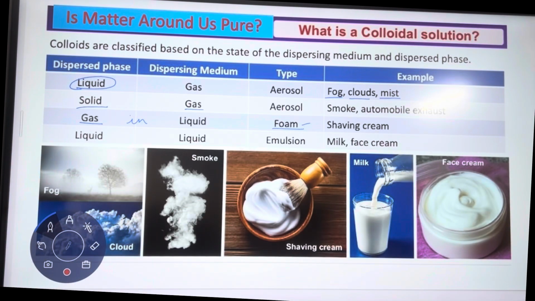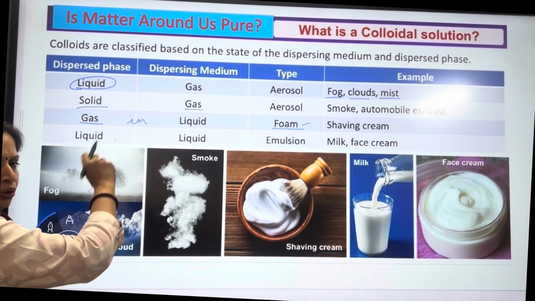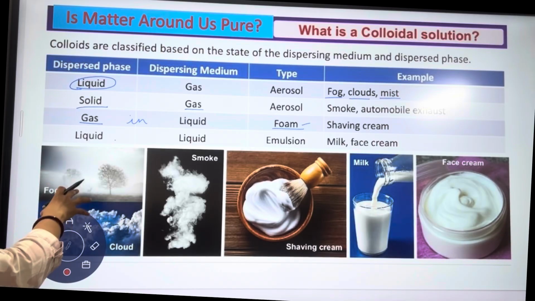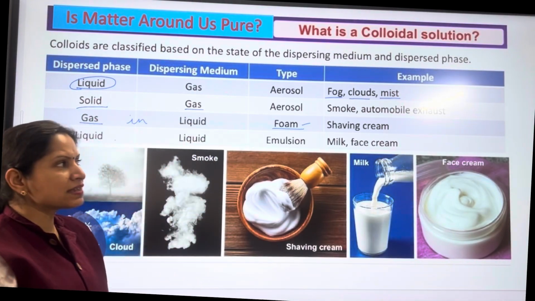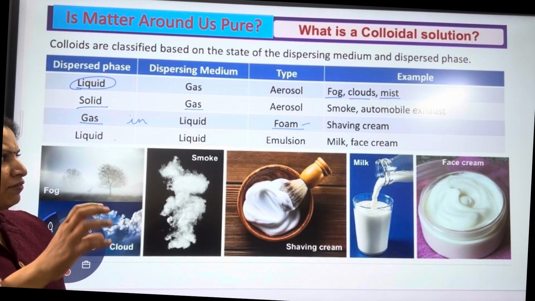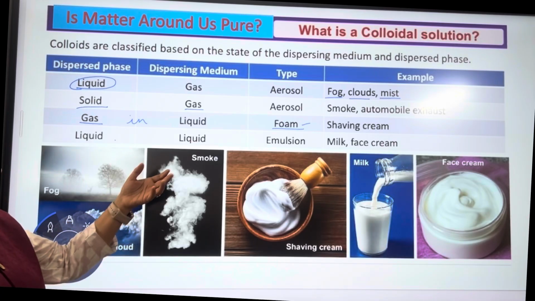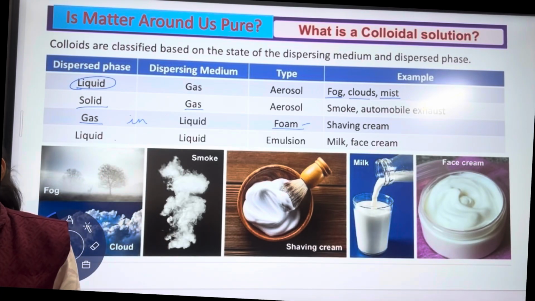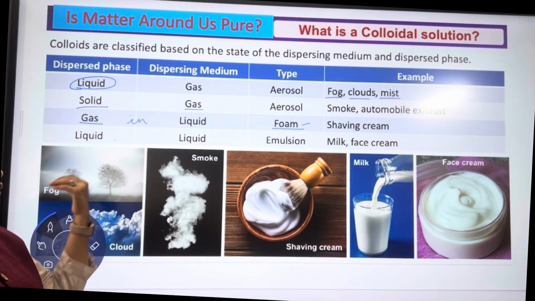Okay. Next type is liquid in liquid. So liquid is present in a liquid. So the solute as well as the solvent, meaning the dispersed phase as well as the dispersed medium, both are liquid. And examples include milk. In milk, both the parts are liquid only. Water is the dispersed medium, and in that milk particles are there. So both are liquid only. Similarly, face cream also. The face creams are also liquid in liquid.